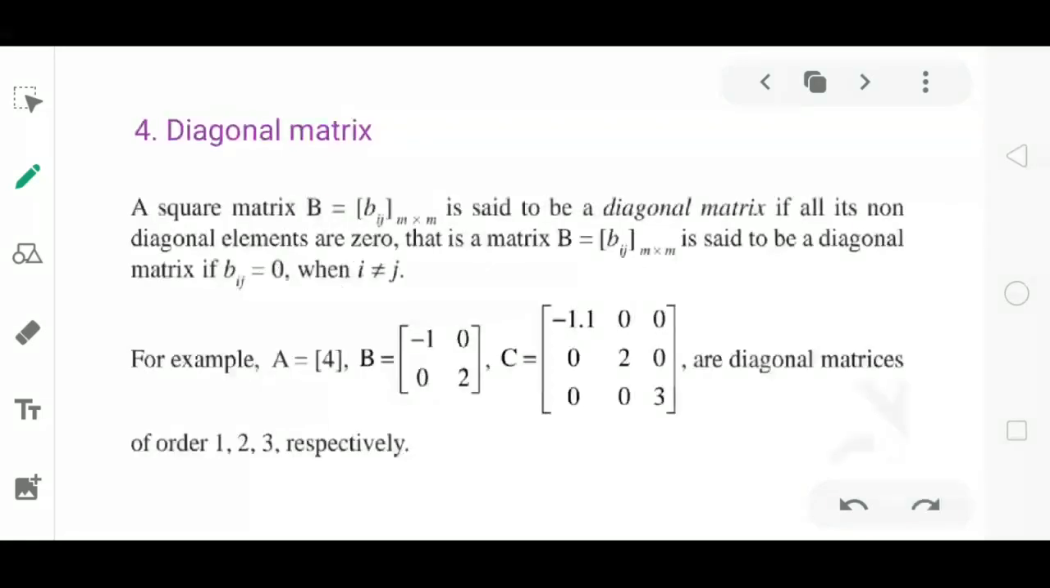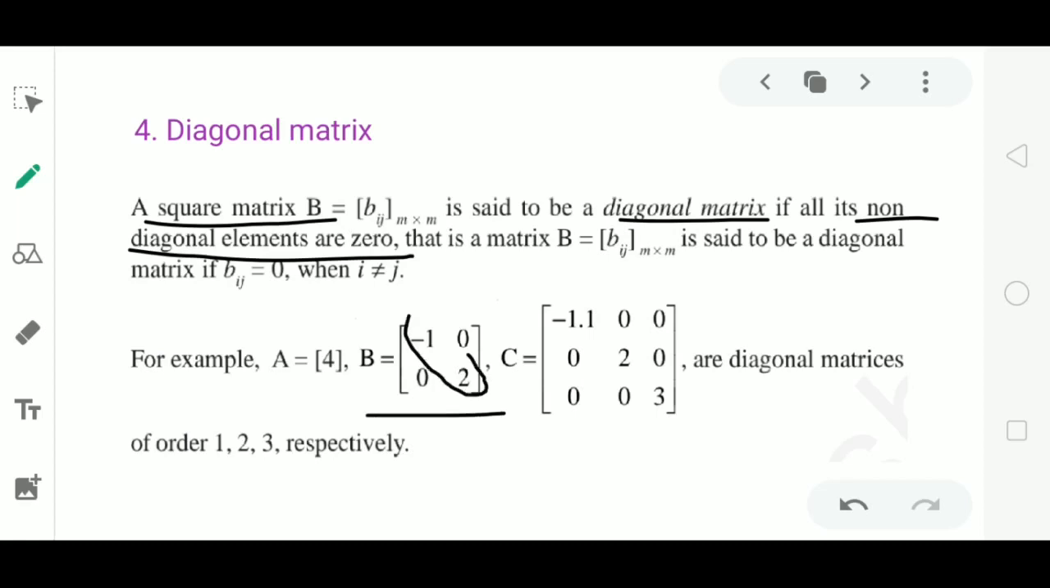Let us see the definition of a diagonal matrix. A square matrix B is said to be a diagonal matrix if all its non-diagonal elements are 0. Look at the following example. In the second matrix B, -1 and 2 are the diagonal elements and 0s are non-diagonal elements.